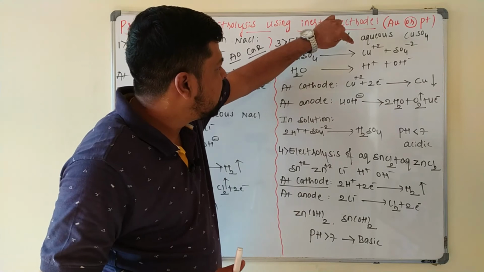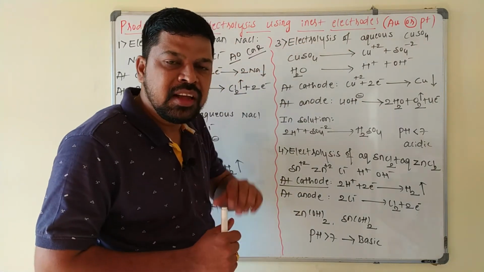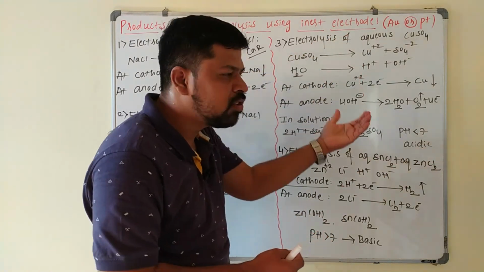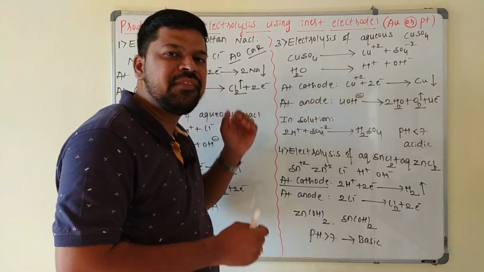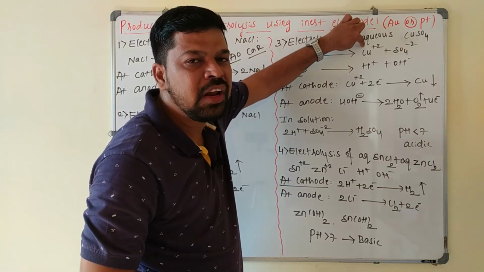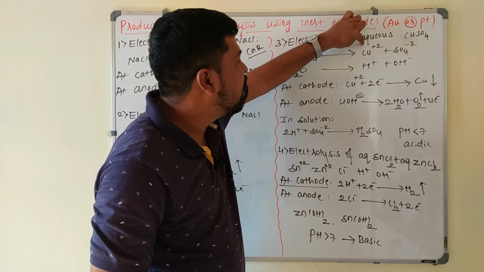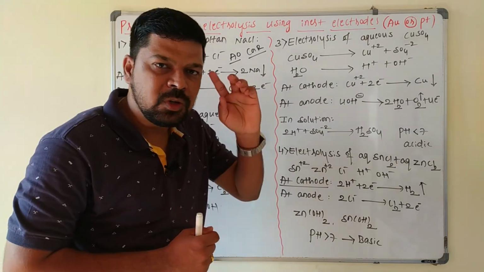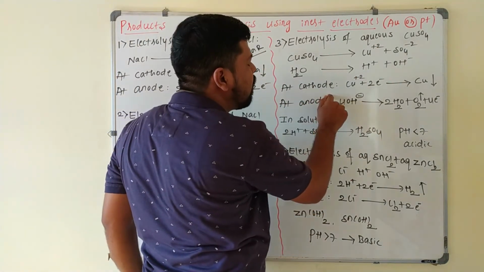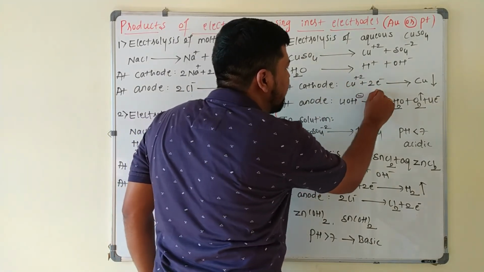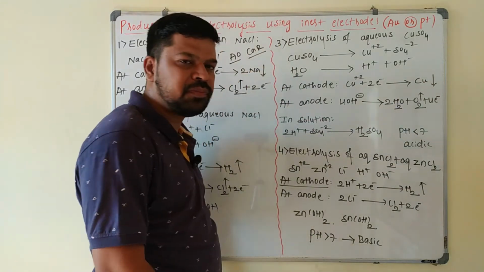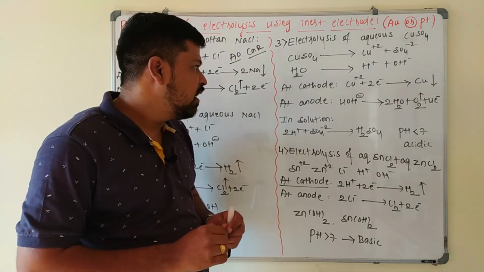Now based on the electrochemical series, copper is on the right hand side and hydrogen is on the left hand side. Copper being on the right hand side means its reduction potential value is more, and it undergoes reduction readily compared to hydrogen. So in the competition, this Cu2+ ion wins. At the cathode, what happens? Copper undergoes reduction, Cu2+ gains 2 electrons, so that copper is deposited at the cathode.